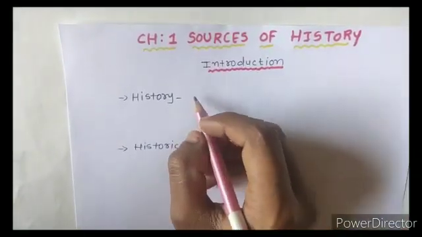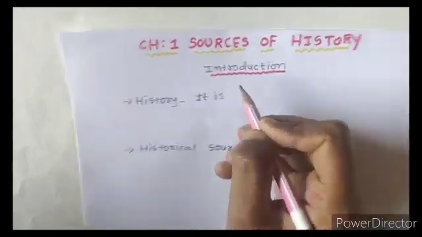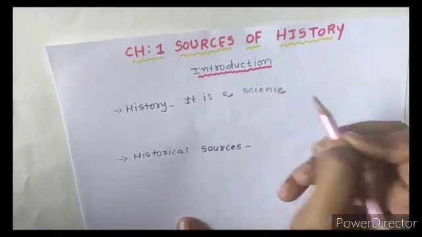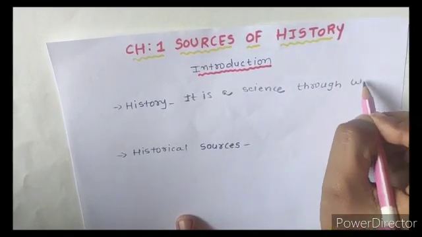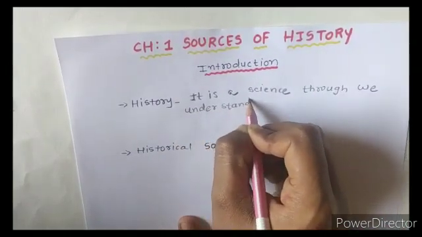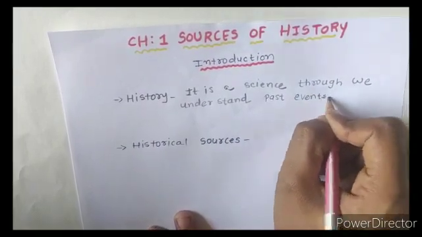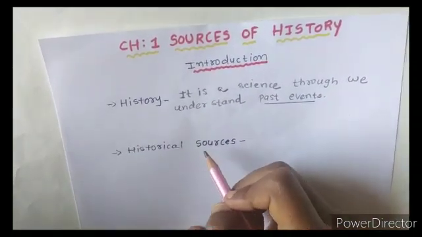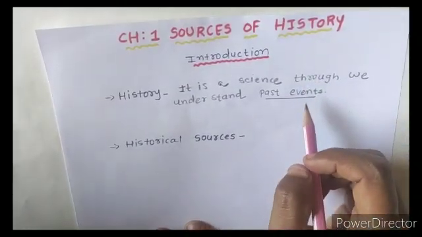So we can define history in a few words as: it is a science through which we understand past events, right? So history is what? Through it we get the information about past events, or through it we understand the past events, that what happened so many years ago, right?